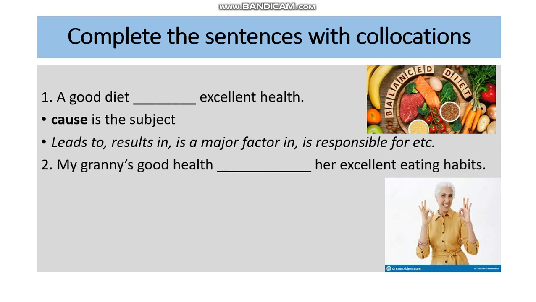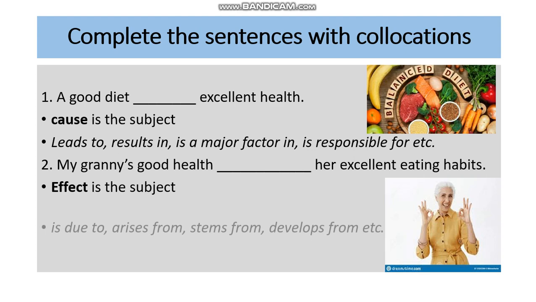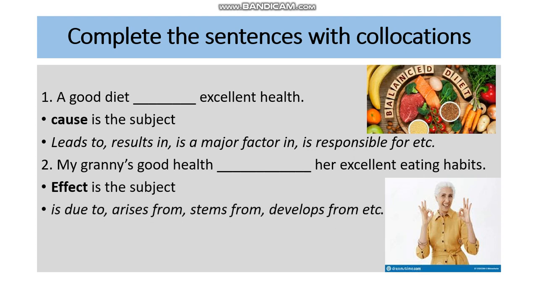Let's discuss another example. It is vivid that the positive result or effect is the subject of the sentence. So we can pick any of the following phrases. For instance, my granny's good health arises from her excellent eating habits.